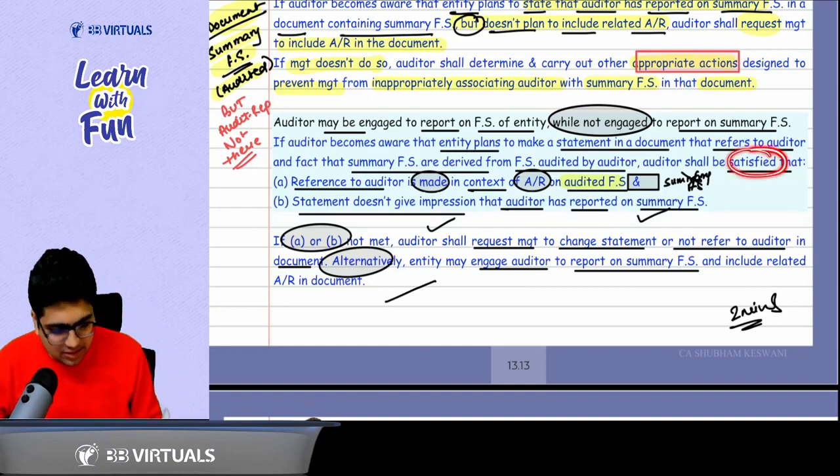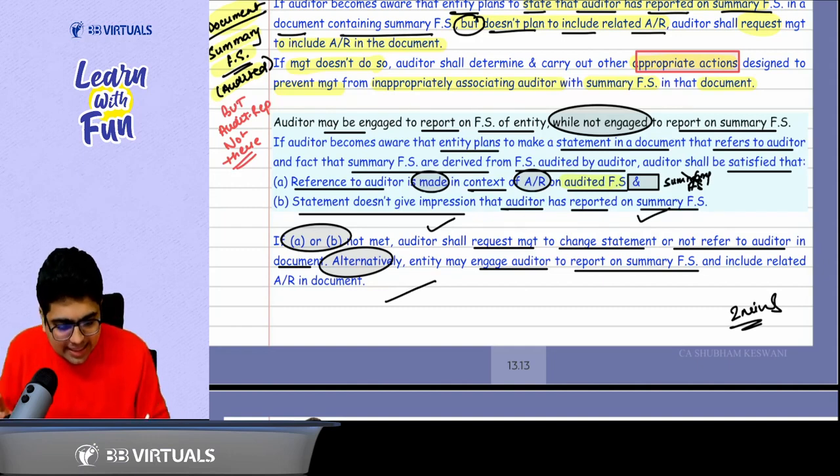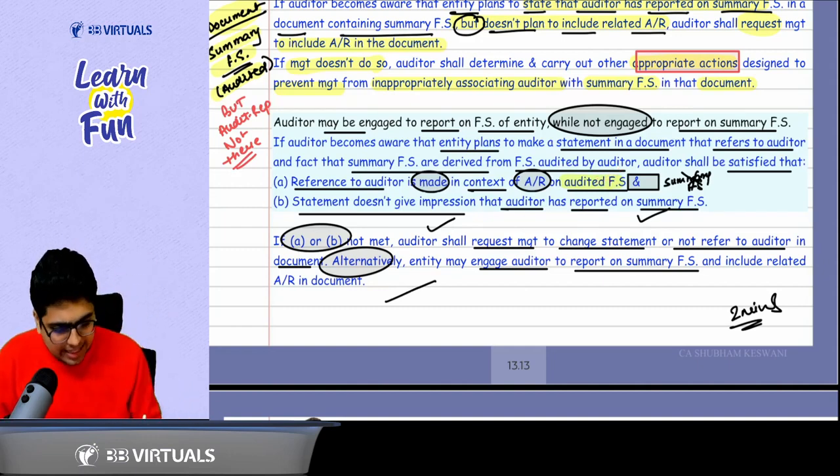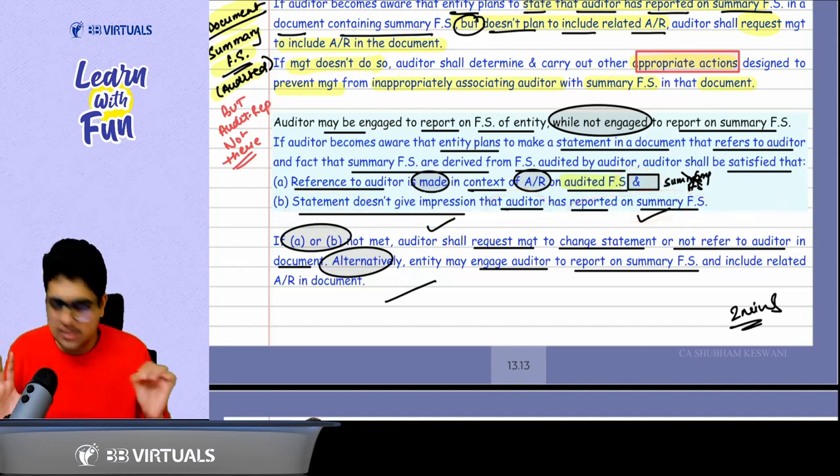So you will be satisfied that reference to auditor is made only in the context of the full financial statements, and this statement doesn't give an impression that the auditor has reported on summary financial statement.